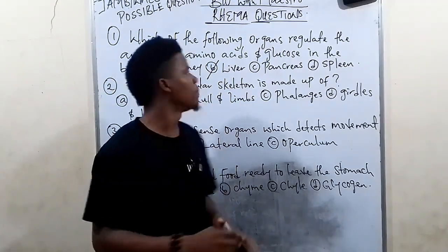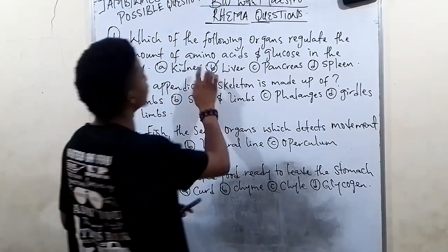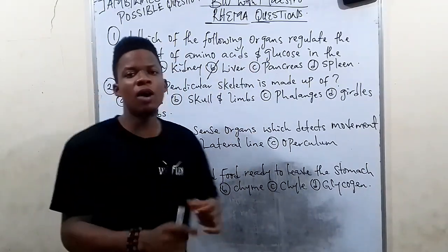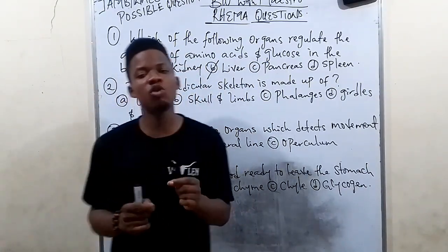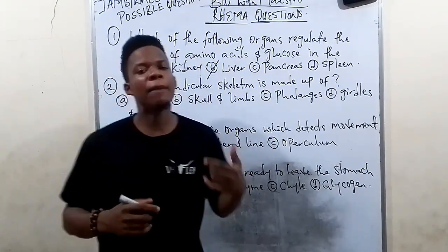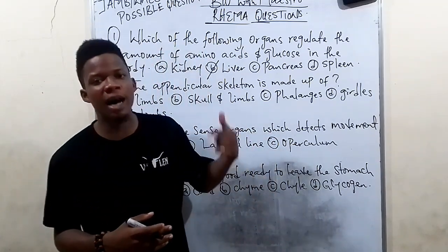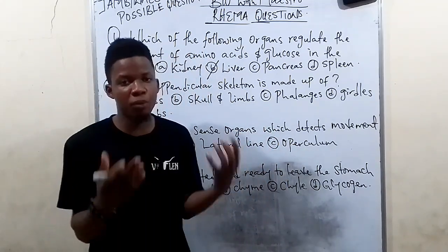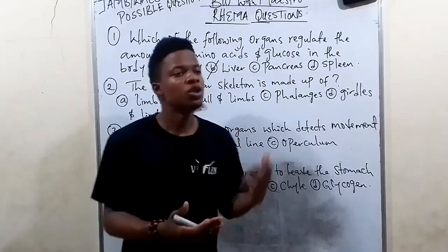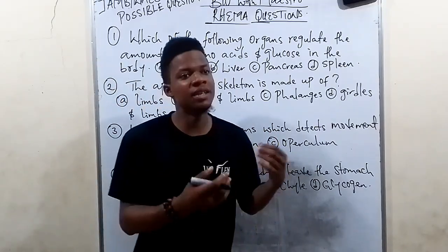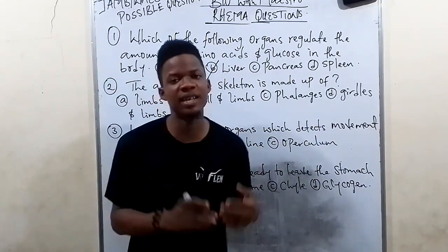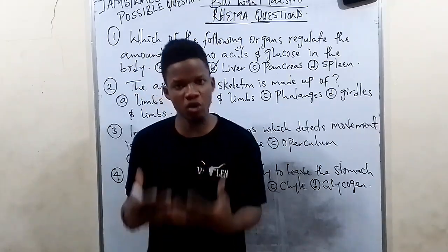Now, why is it the liver? Let's analyze it. If you look at the first one, amino acid: amino acids cannot be stored in the body. Amino acids are the breakdown product of proteins. When proteins are broken down, they are converted into amino acids.